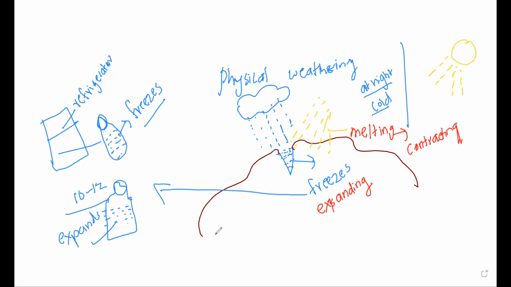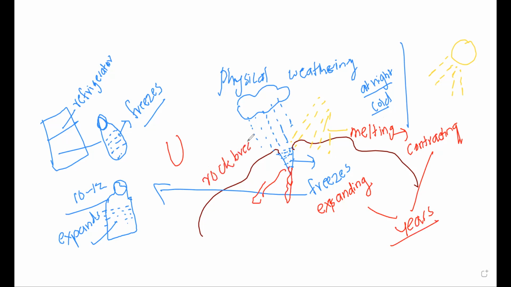Like an example, now this expanded bottle, you try to keep in the sun. Don't you think that the plastic will shrink and try to come back in some very different shape? Yes. This expanding and contracting daily takes years, girls, maybe 10 to 12 years or 2 to 3 years. Expanding, contracting, expanding, contracting. And finally, slowly, this is breaking because of this expanding. And finally, the rock breaks into small pieces.